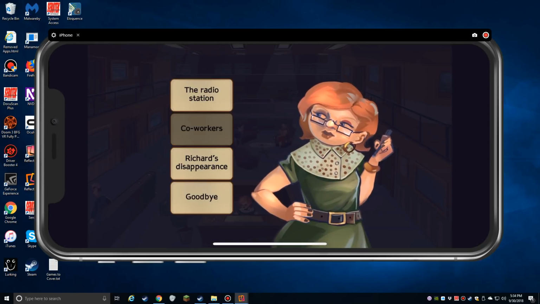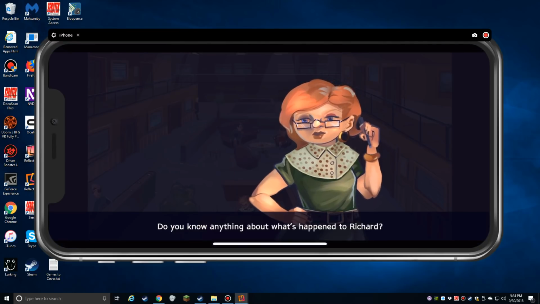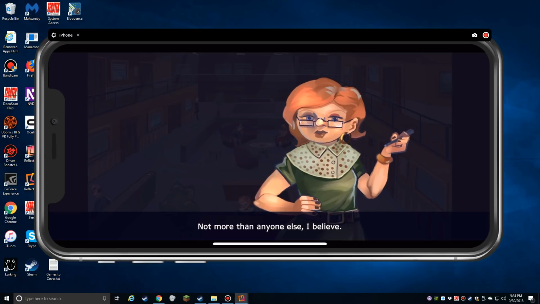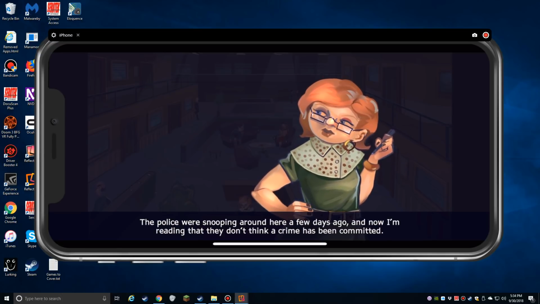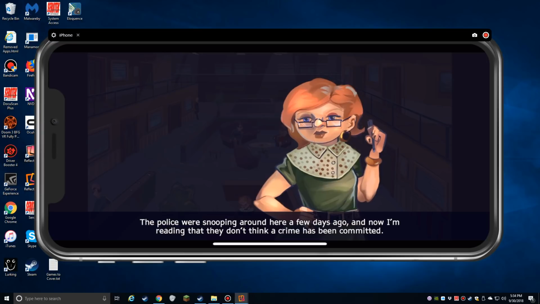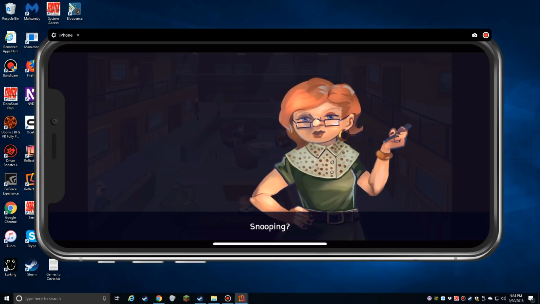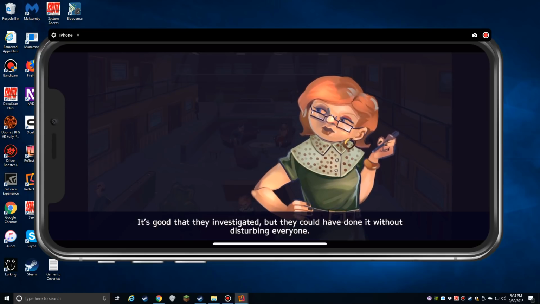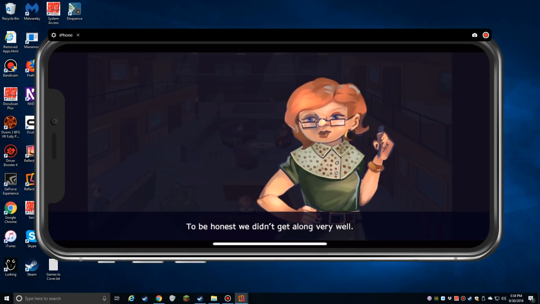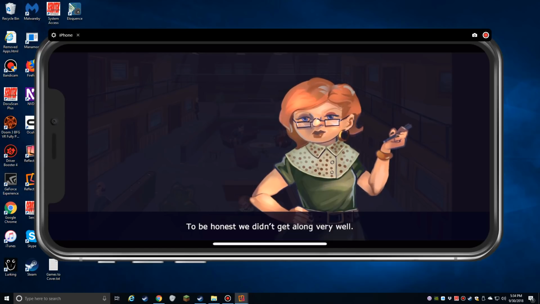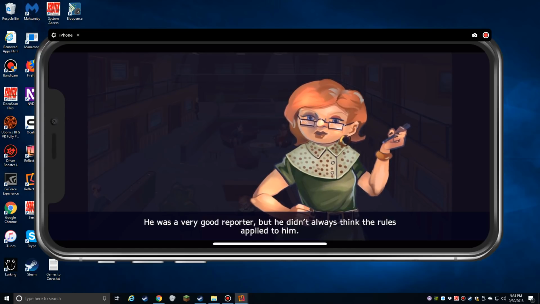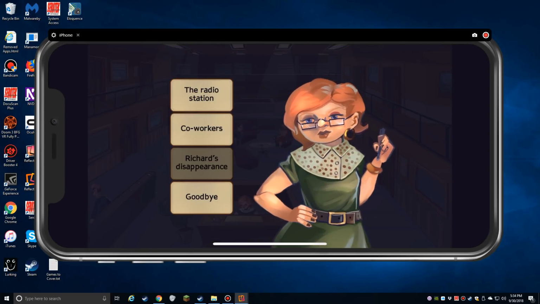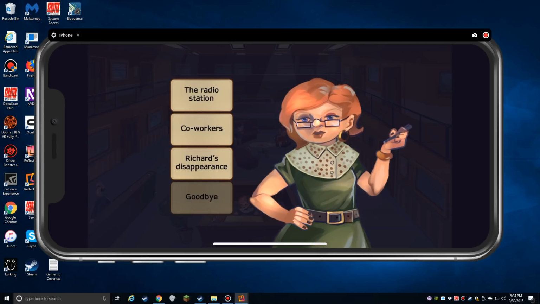All right. Coworkers. Richard's disappearance. Do you know anything about what's happened to Richard? Well, not more than anyone else, I believe. The police were snooping around here a few days ago, and I'm reading that they don't think a crime has been committed. It's good that they investigated, but they could have done it without disturbing everyone. To be honest, we didn't get along very well. He was a very good reporter, but he didn't always think the rules applied to him. Thanks, Monica.